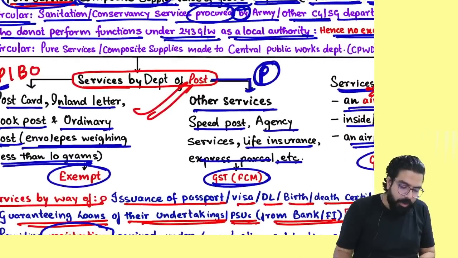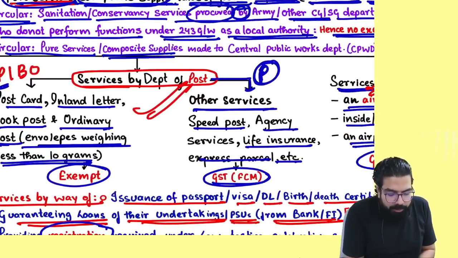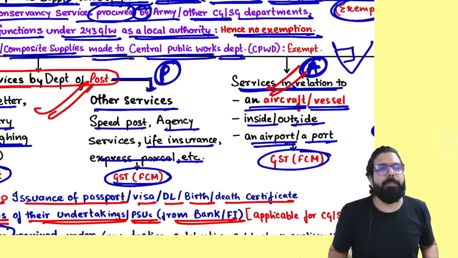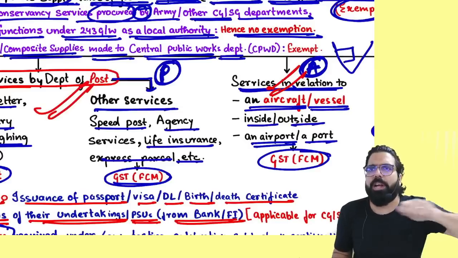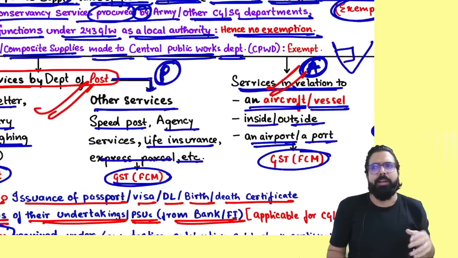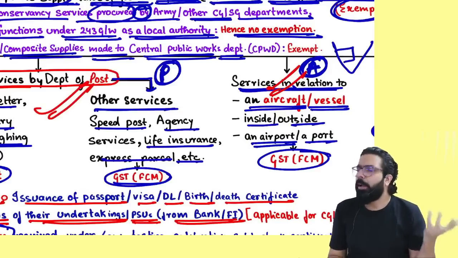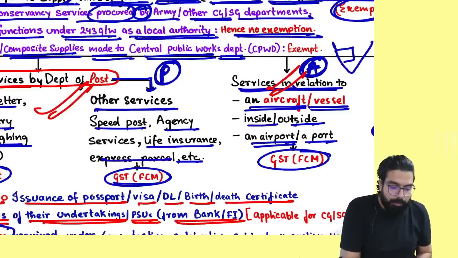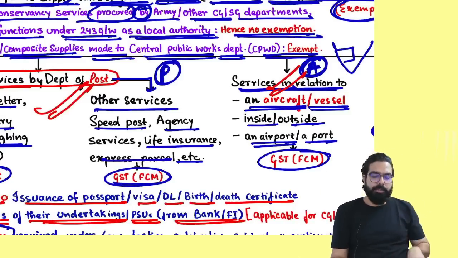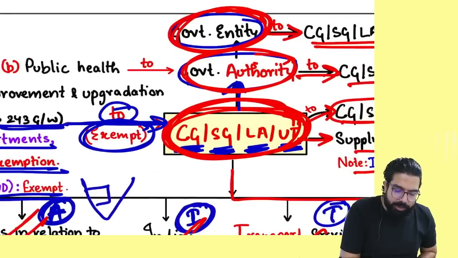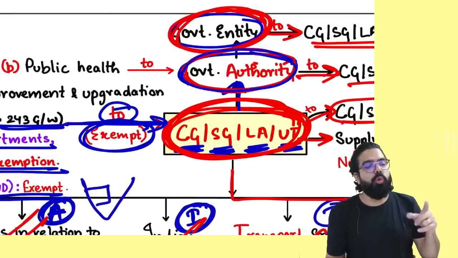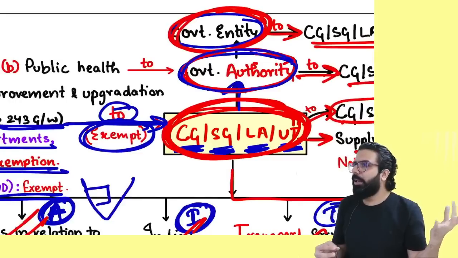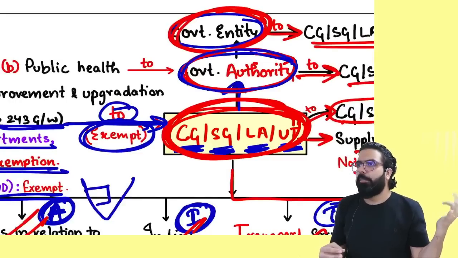Next. Pure service or composite supply provided to the Central Public Works Department. You know PWD? PWD's work is what? Cleaning the road, etc. Now PWD is a local authority. PWD went in and told me, Ramesh, can you clean the road for me? I said okay, I will do it. My service is taxable or exempt? Exempt. Everyone over here, governmental authority is formed to do what work? 243 G and W related work. Correct? Governmental authority does 243 G and W related work.